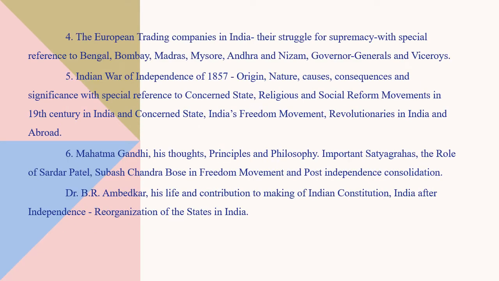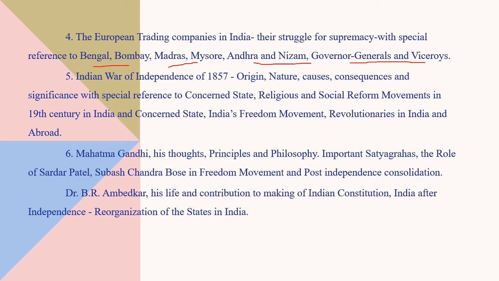Then next comes the European trading companies in India, such as the British, the Dutch, French, and how they struggled for supremacy, with reference to provinces such as Bengal, Bombay, Madras, Andhra and Nizam. So the Governor Generals, the successor Governor Generals in each period, and the Viceroys. And then comes the very important thing, the Indian War of Independence of 1857. What are the causes for its origin?